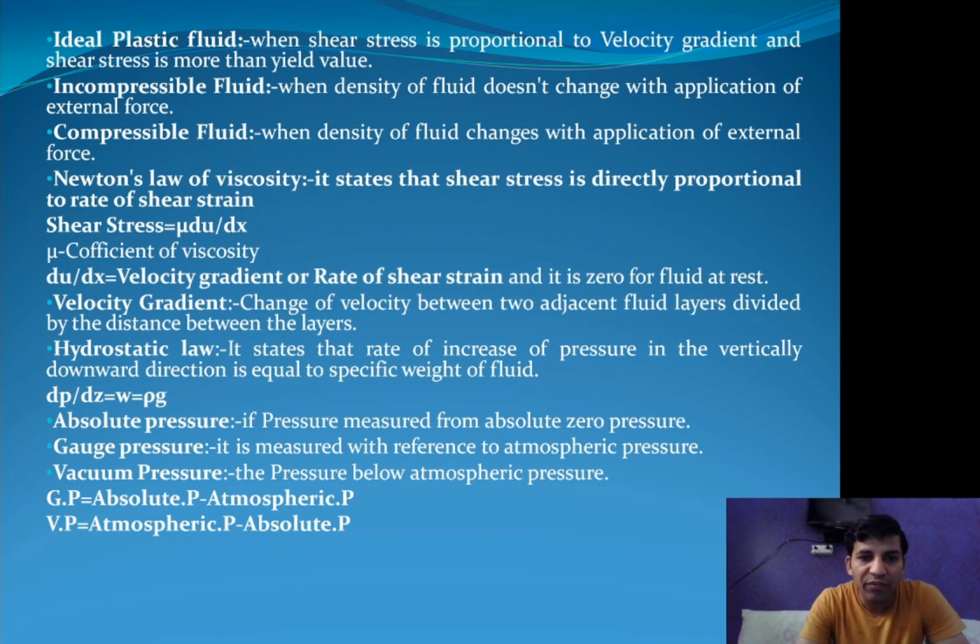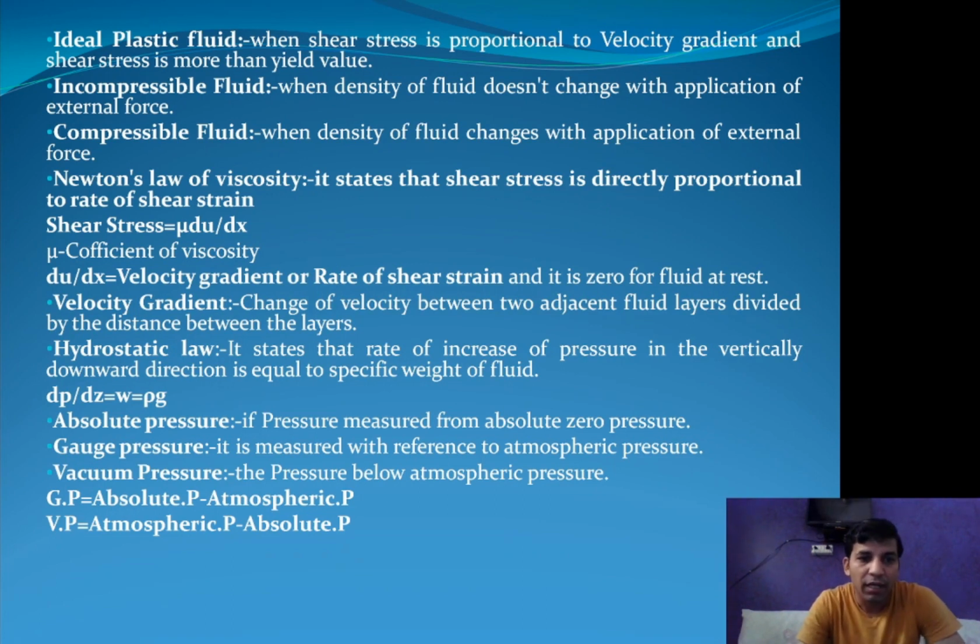Absolute pressure is the pressure measured from absolute zero pressure, or we can say pressure measured with reference value taken from absolute zero. That means we don't consider the atmospheric pressure. In that case, we consider absolute zero, and we measure the pressure from absolute zero up to the pressure of the vacuum.